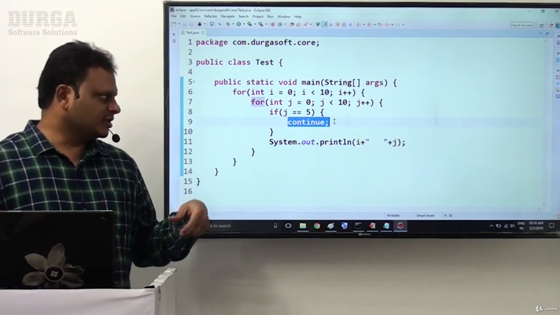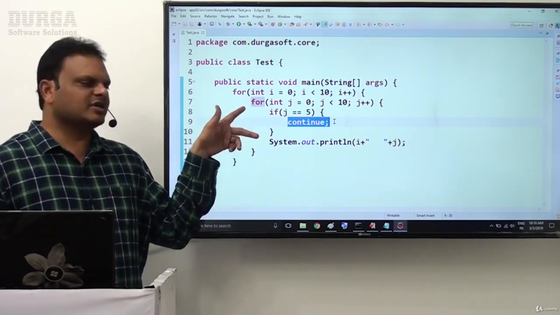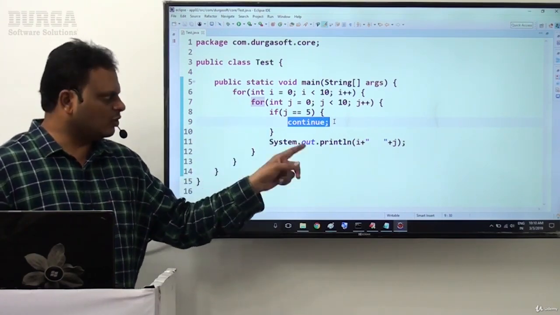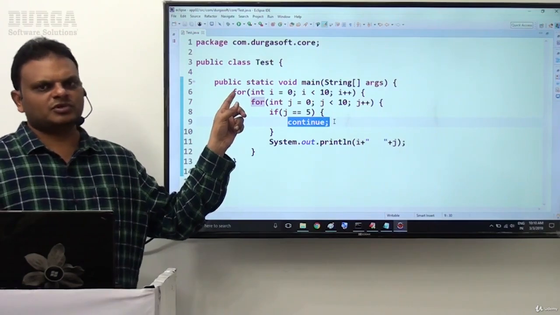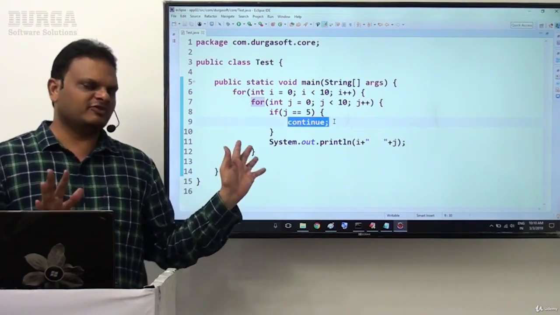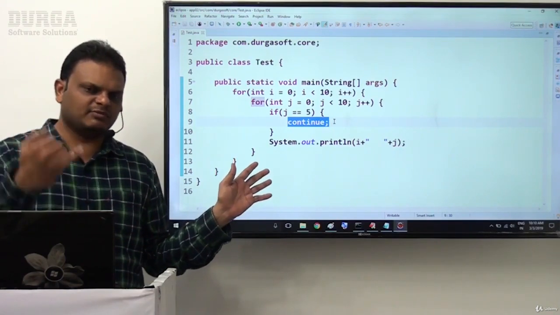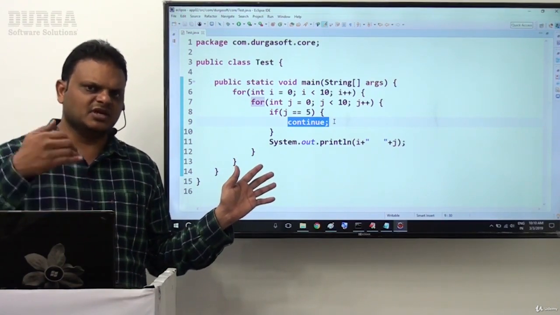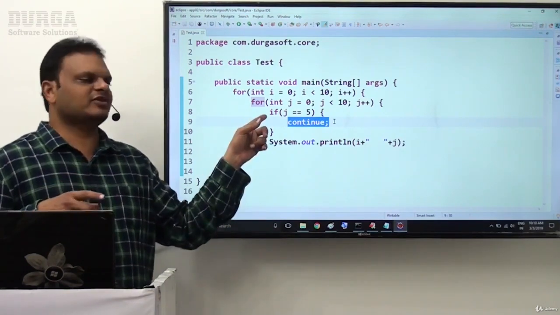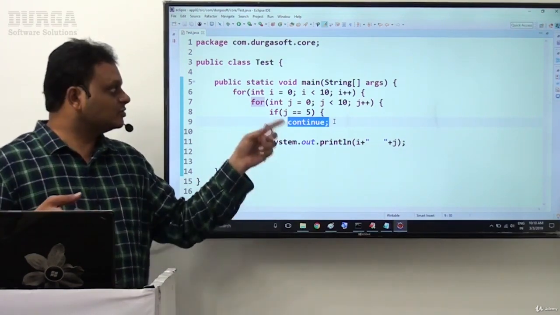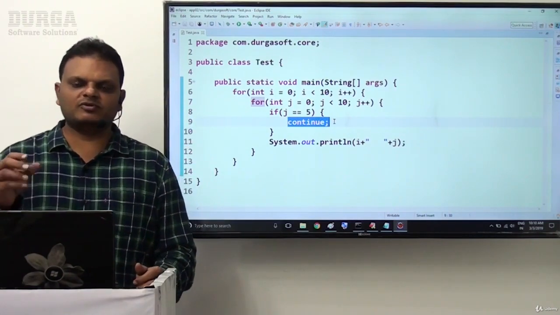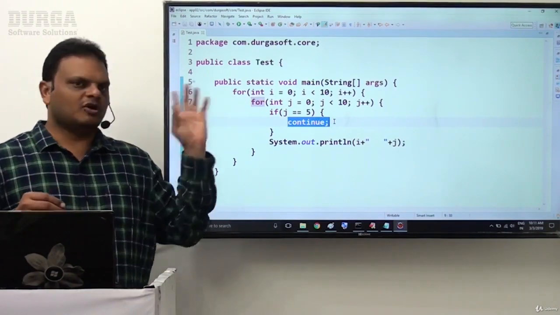But my requirement is, I want to keep the continue statement inside the nested loop only, but I don't want to give effect to the nested loop. I want to give effect to the corresponding outer loop, to a particular outer loop. The continue statement's effect is skipping the remaining iterations in the present iteration and continuing with the next iteration. So that functionality I don't want to apply for the nested loop. I want to apply it to the outer loop. That is my requirement.